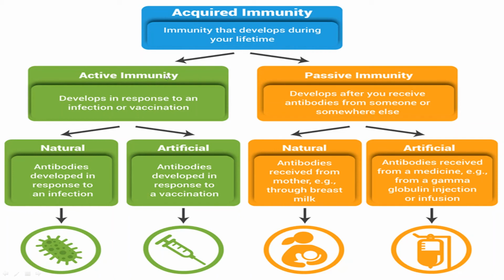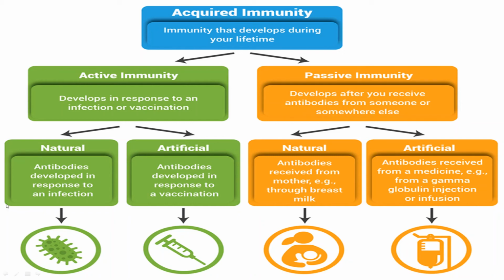Active immunity can be natural and artificial. What is natural? Like antibodies developed in response to an infection. As I just said, the antibody that developed in response to a particular infection can identify the pathogen next time, and will protect your body from causing the disease.